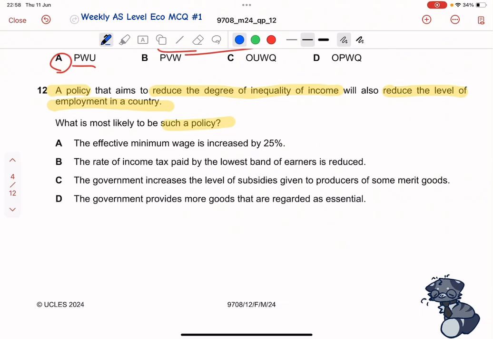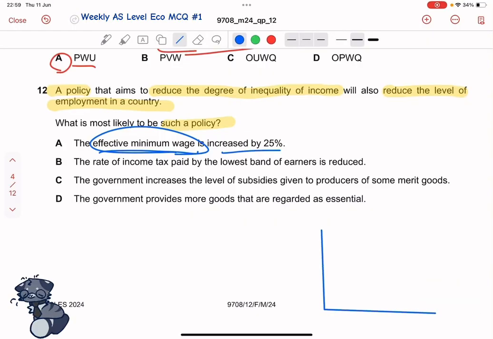So first of all, let's just look at our options. The first one says that the effective minimum wage has increased by 25%. Alright, what is an effective minimum wage? Well, an effective minimum wage can be shown on the labor market diagram, which is very similar to a demand and supply diagram. So the labor market, right?